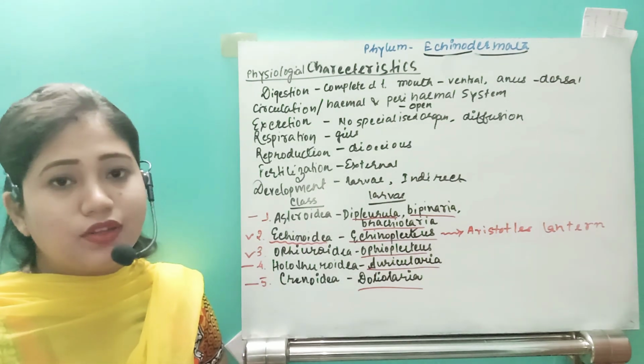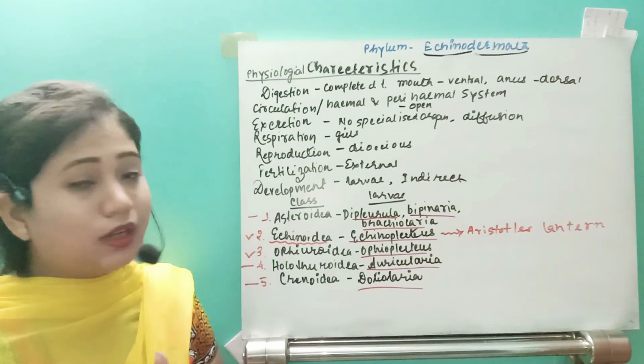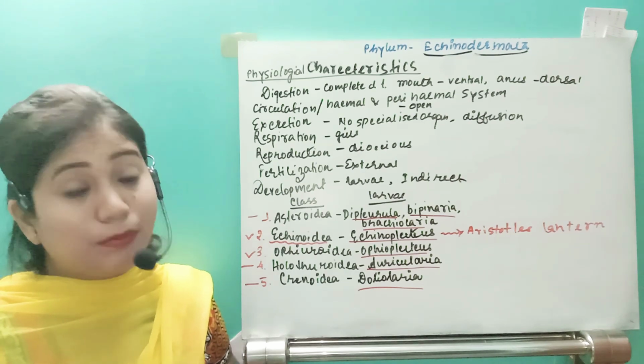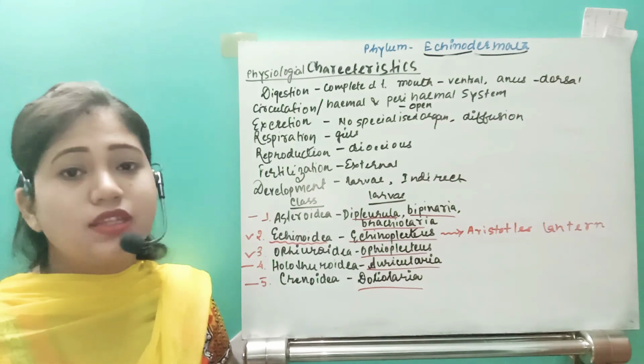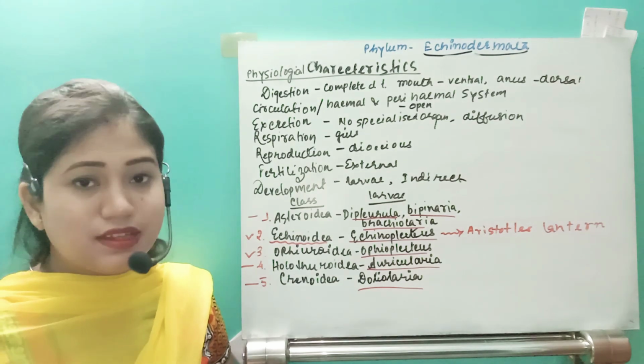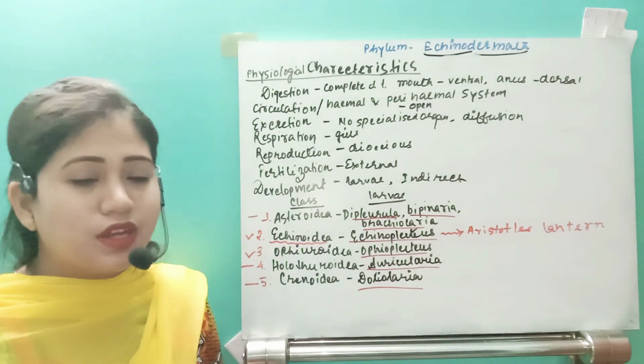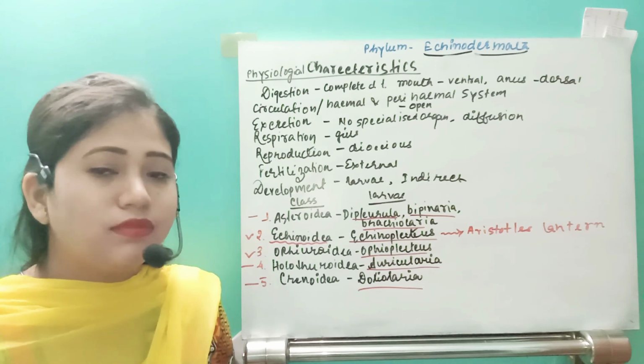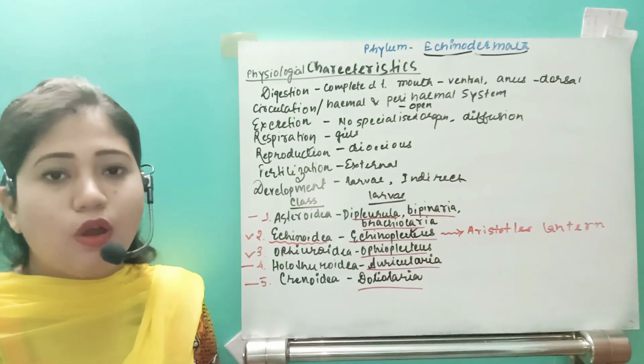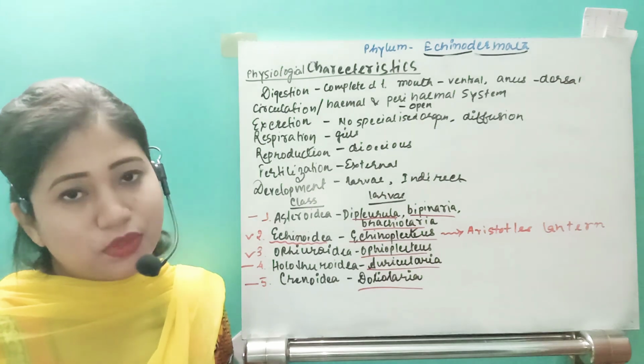Hope all of you have understood. So that is about all the invertebrates. We have completed all the invertebrates. We will see in the next video an in-between species, and after that we'll see the last phylum, Chordata. Hope all of you have understood about Echinodermata. Thank you.